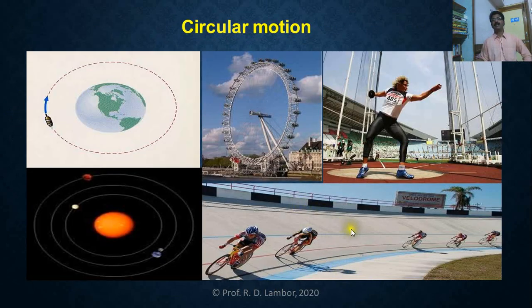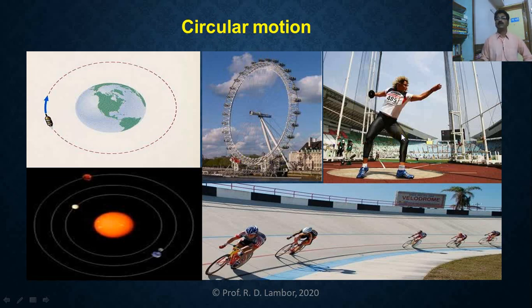As we have started to study circular motion, these are a few pictures which will make clear what circular motion is. In the first picture, the satellite is revolving around the earth, circular motion. In the second picture, there is a giant wheel, vertical circular motion.